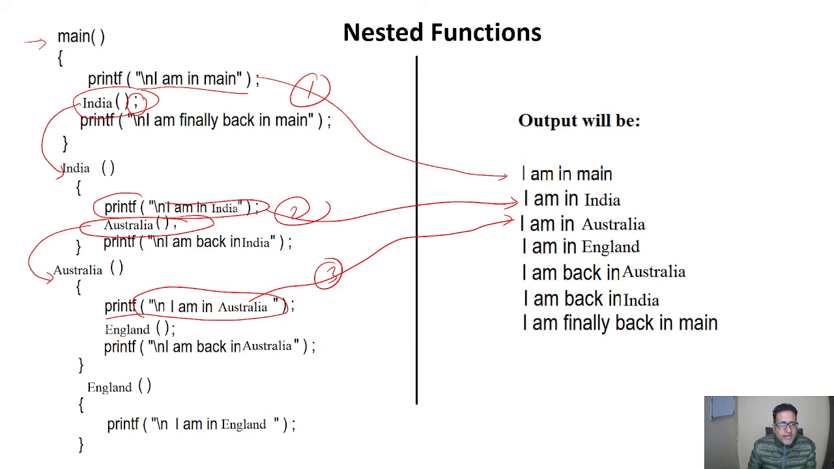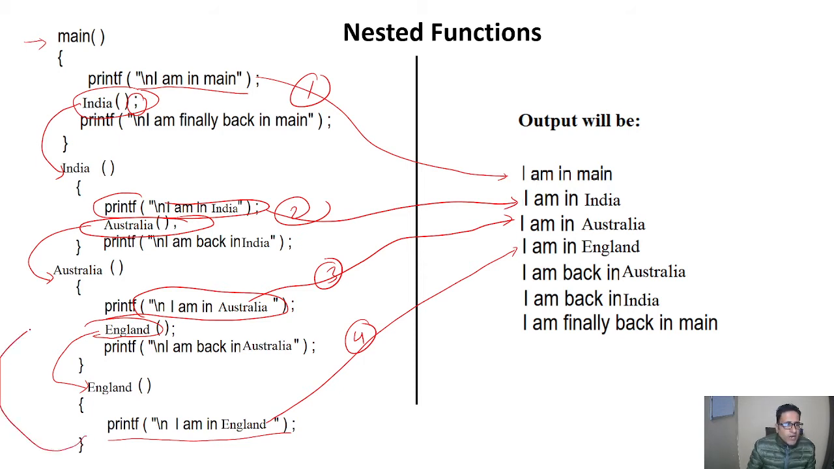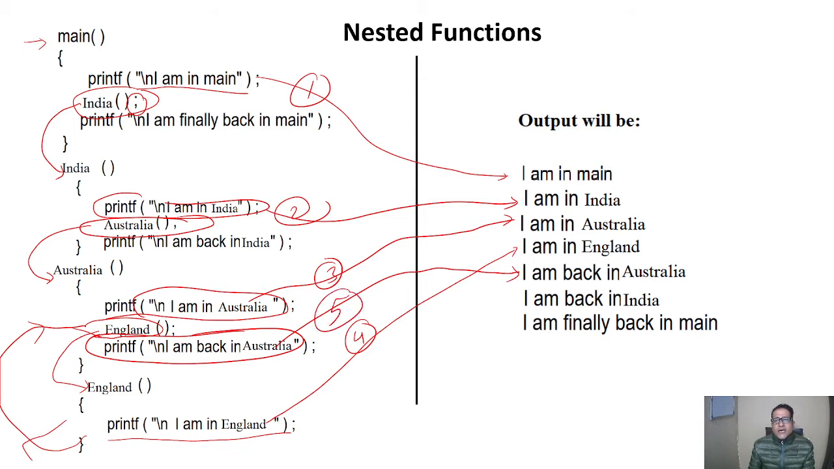Again at the next line it calls the England function. So it will go to the England part, and here it is written "I am in England." So it will write here "I am in England." After that the control will go again to the Australia. Here you can see, it is written here printf "I am back in Australia." So this is the fifth one, "I am back in Australia."